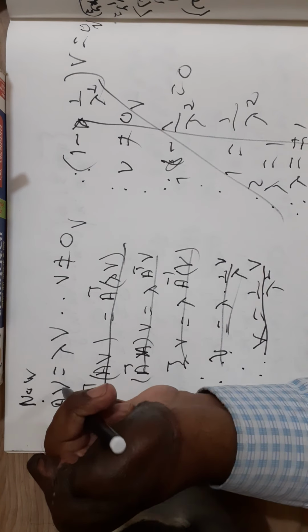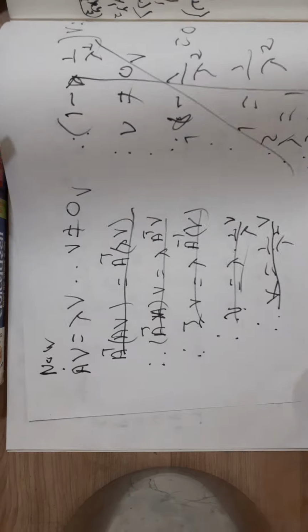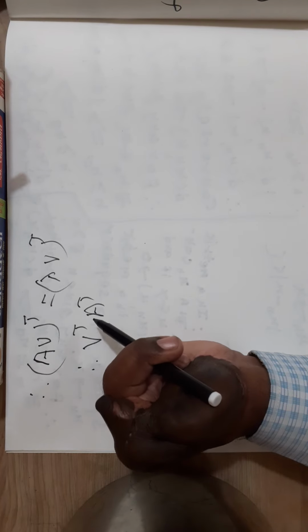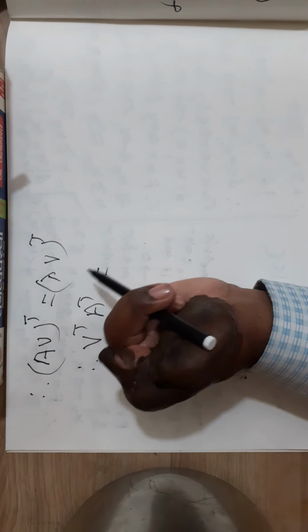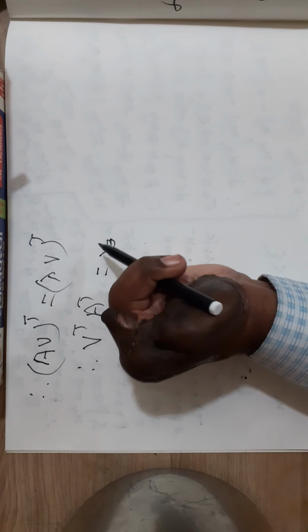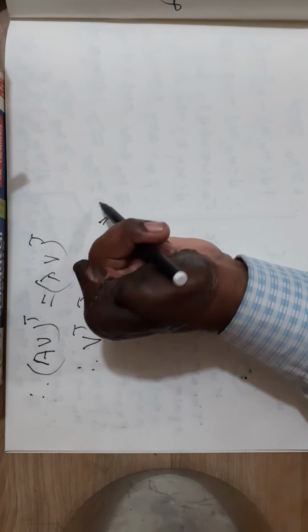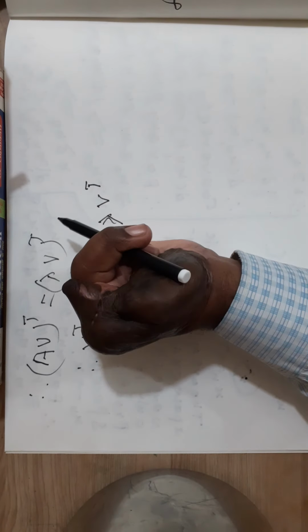Now we start from here. AV is equal to lambda V, V is not equal to 0. Therefore, taking transpose, AV transpose is equal to lambda V transpose.